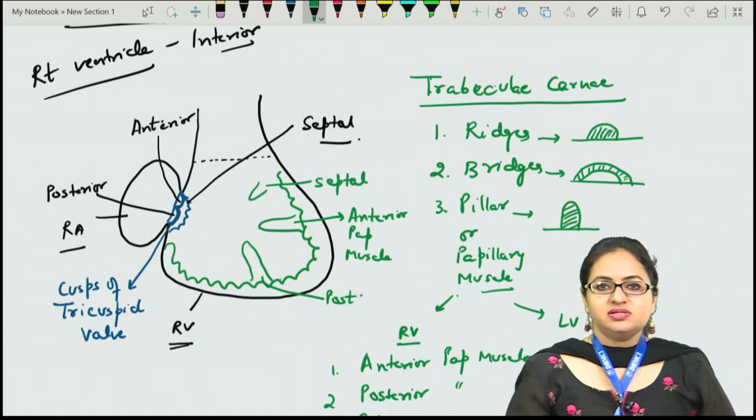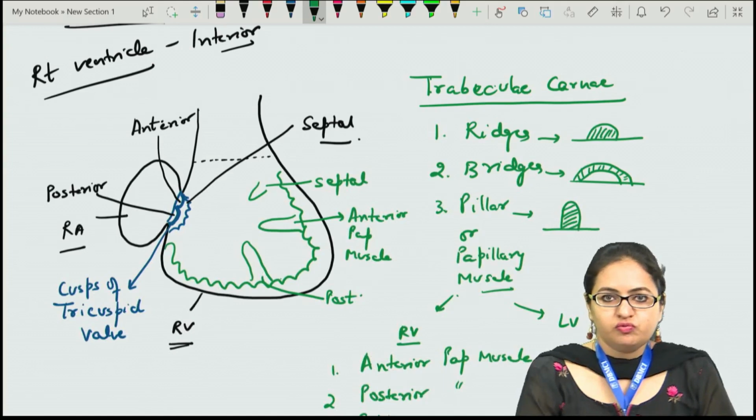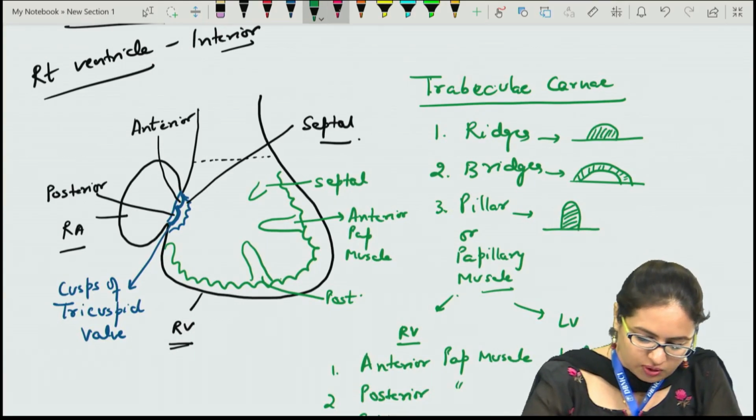Now these papillary muscles are attached to the free margins of the cusps with the help of thread-like structures which are termed chordae tendineae.